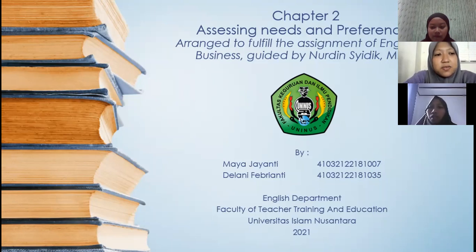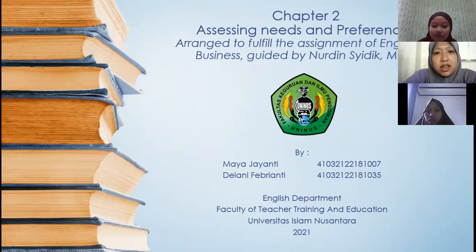Entering the first arrangement, namely opening. Let's start the lecture today by reading the Basmalah together. Bismillahirrahmanirrahim. The second event is the presentation of material from us. The first material is presented by me, and next presentation by my friend Delani. So let's begin.